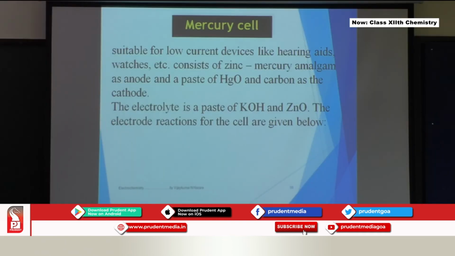Then, very important from this topic, there is something called cells. The cells are of two types, primary cells and secondary cells. Primary cells are those which we use once and throw out, a battery, a single cell. After some days it gets discharged, then you have to throw it out. But there are some batteries like your laptop battery, computer battery, or inverter battery, which can be recharged again and again.